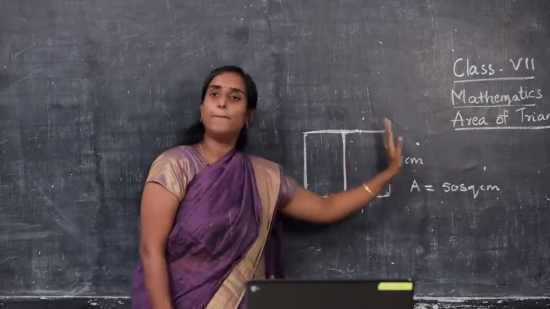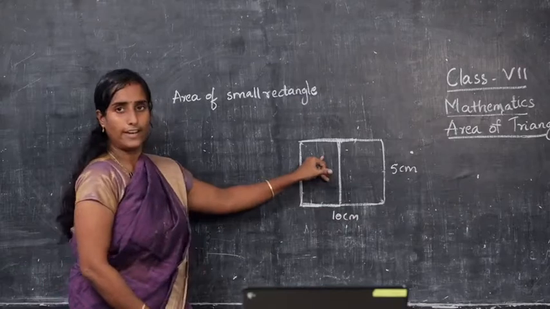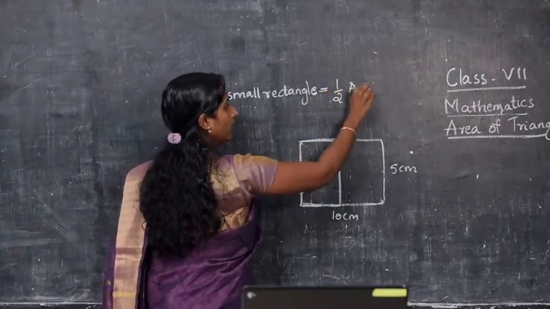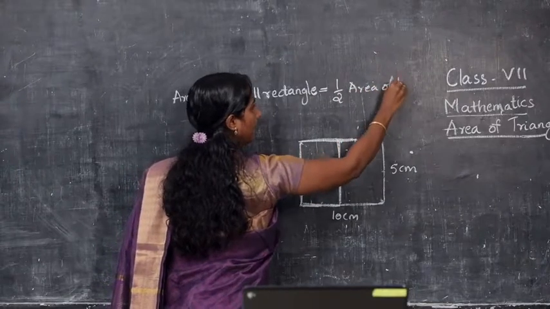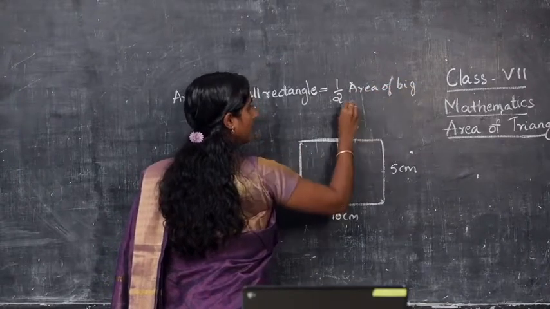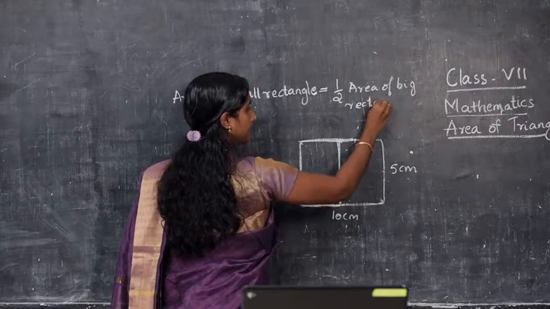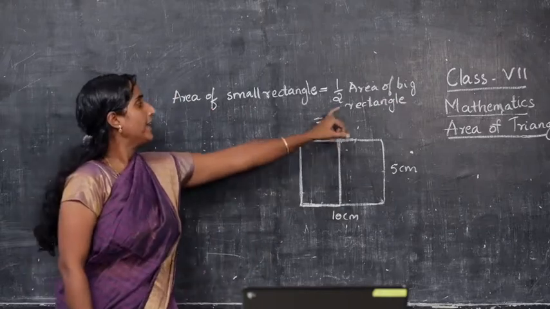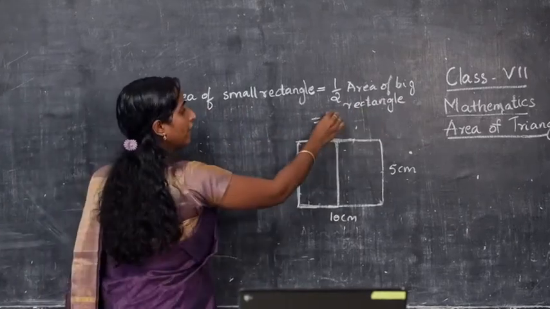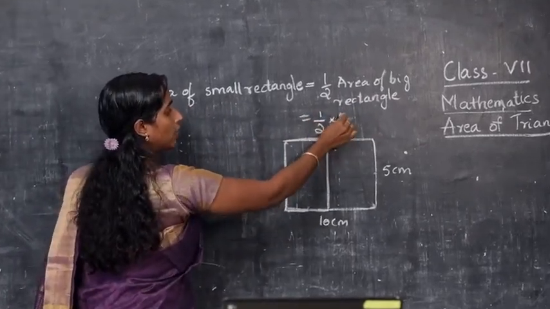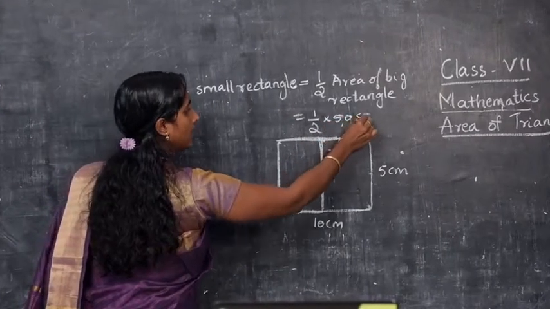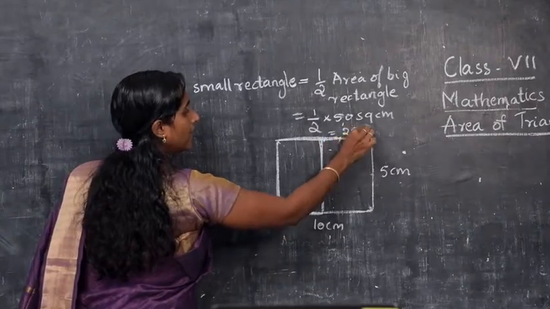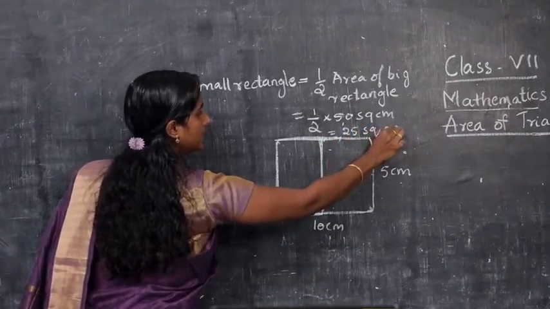The small rectangle is half the area of the big rectangle. We know that the area of the big rectangle is 50 square centimeter. So half into 50 square centimeter, that is 25 square centimeter.